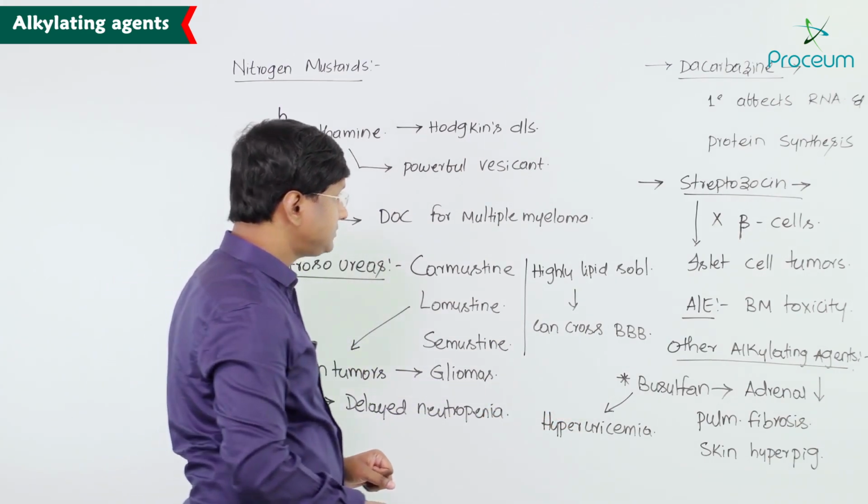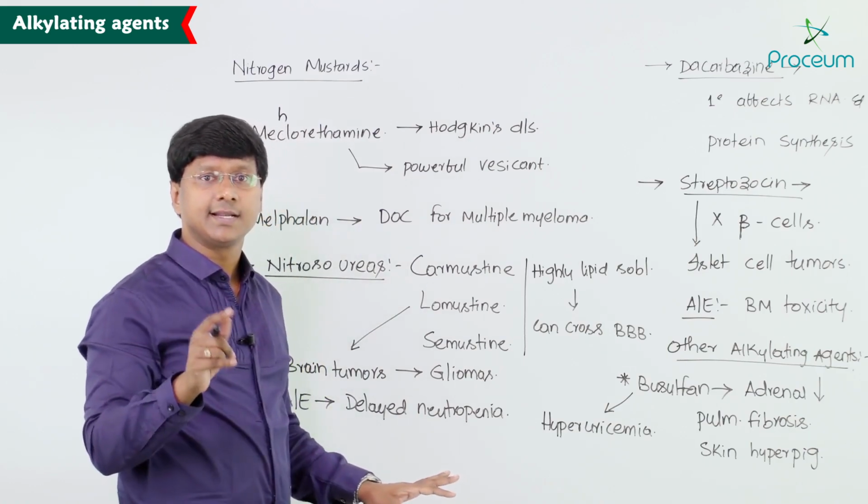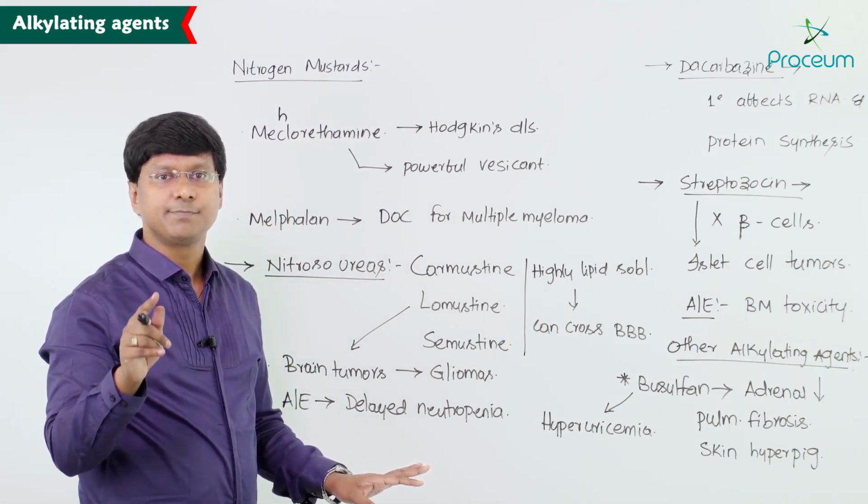Next, we have another important alkylating agent which is called procarbazine.